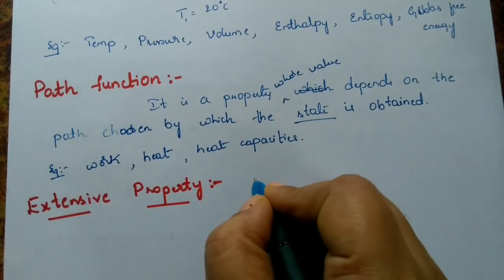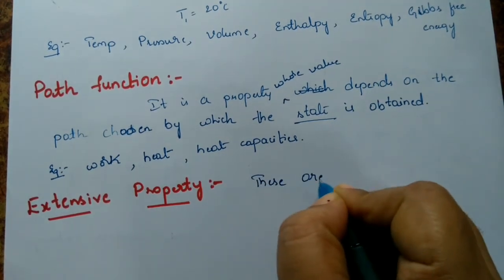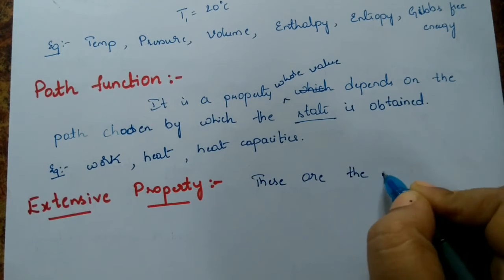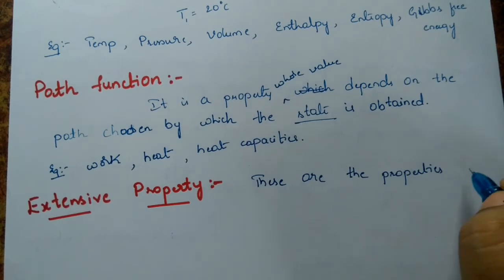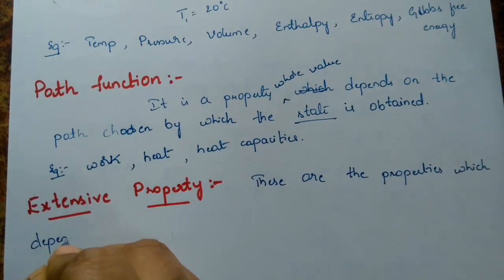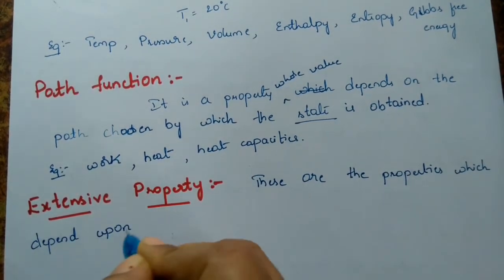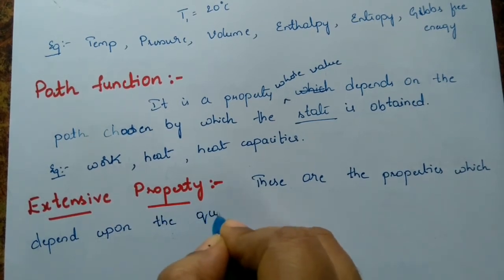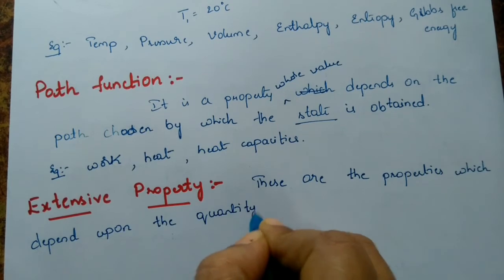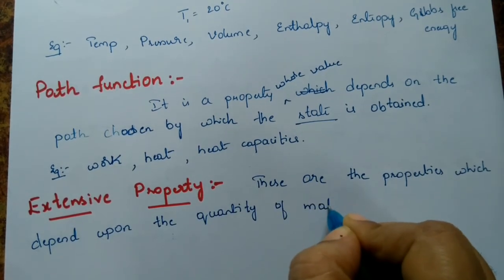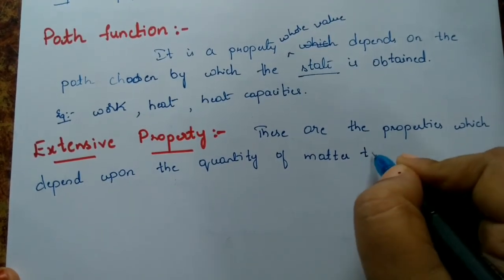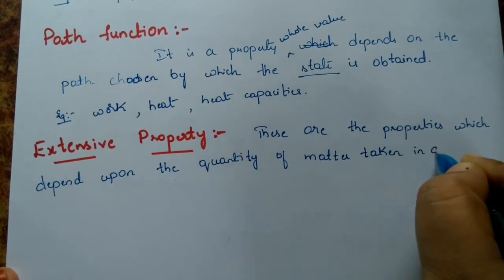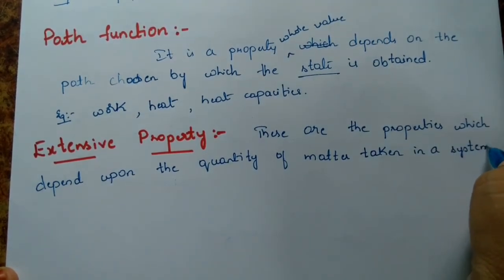These are the properties which depend upon the quantity of matter taken in the system, or contained in a system.